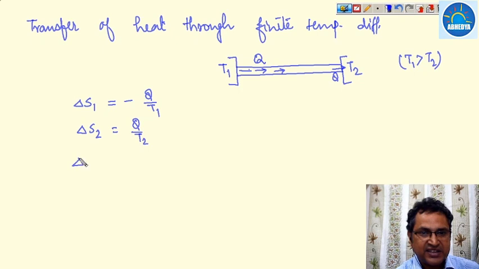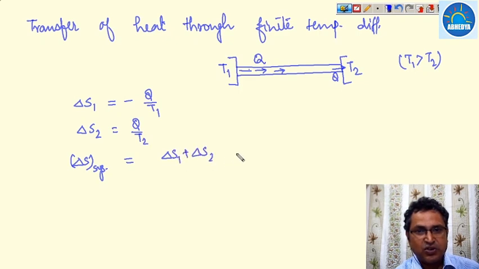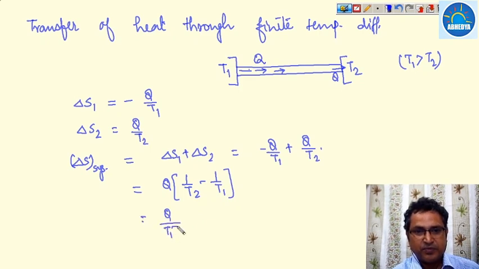So delta S of this system is nothing but delta S1 plus delta S2, that becomes minus Q by T1 plus Q upon T2. If you check it out, that is Q times 1 upon T2 minus 1 upon T1, or this becomes Q upon T1 T2 into T1 minus T2.